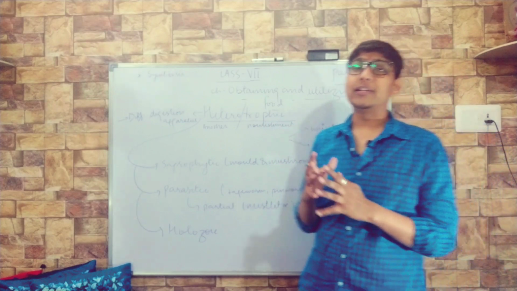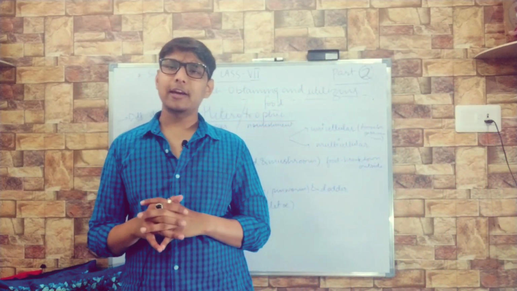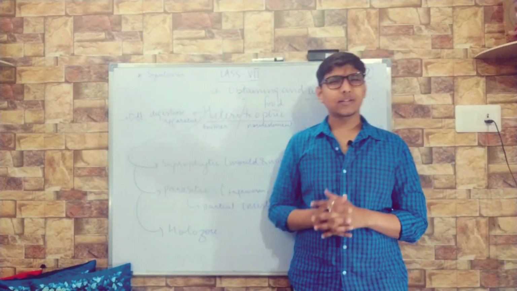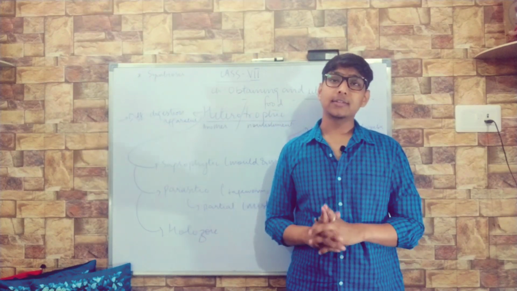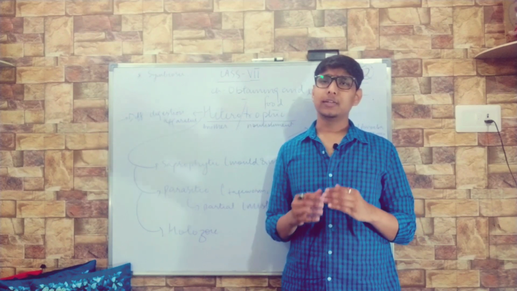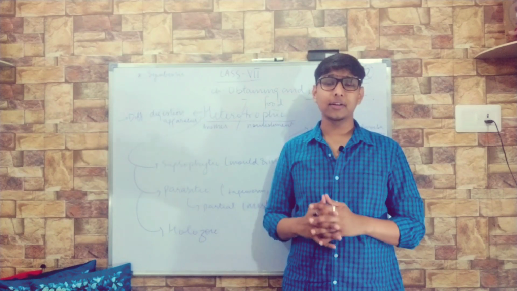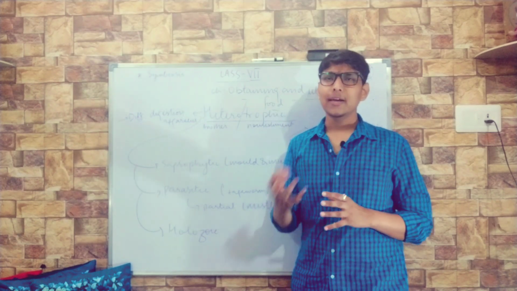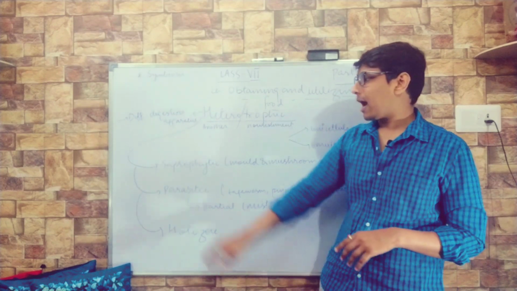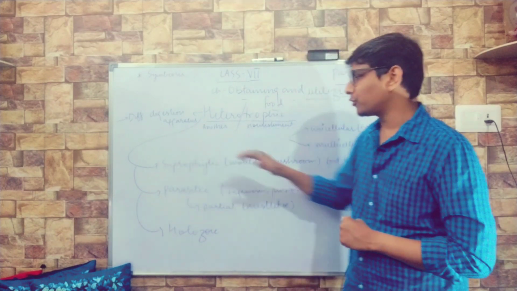On the basis of the different ways in which different organisms take this nutrition, it is categorized into several parts. We will start with the saprophytic mode of nutrition. What is the saprophytic mode of nutrition? Certain organisms depend on dead and decaying organic matter on which they grow. Basically, they break down that particular organic matter into a usable or soluble form, then they consume it. Such organisms which depend on dead and decaying organic matter are called saprotrophs, and the process is called the saprotrophic mode of nutrition.